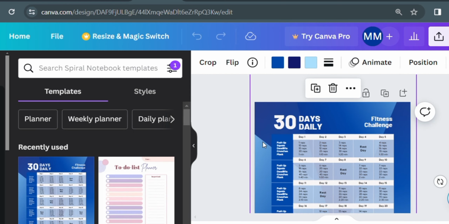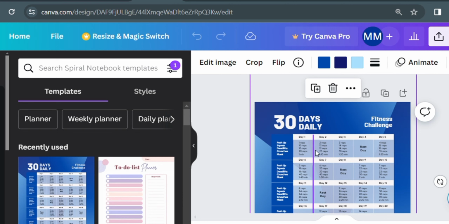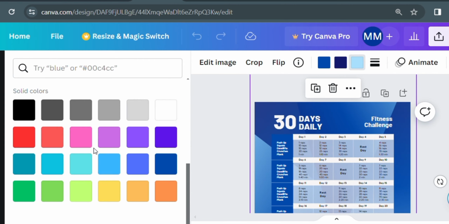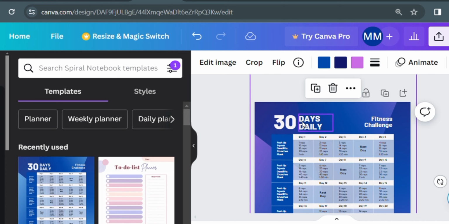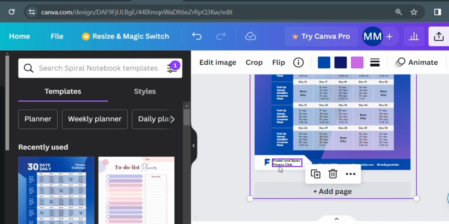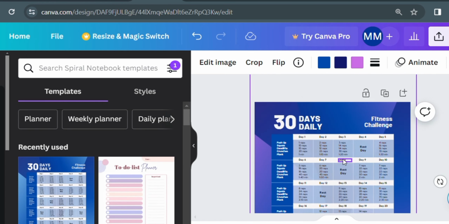You may want to change the background if you choose to. Let's say the bluish part, you can make it lilac-ish. You may want to switch several things there. You can change the name here to your brand or whatever you want to name it, and put your social media handles here.